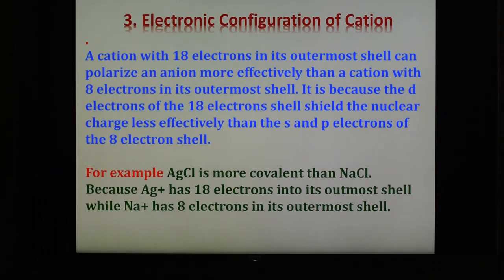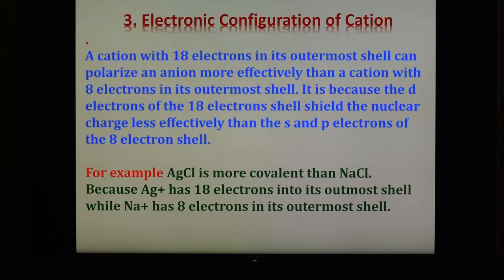The third factor is the electronic configuration of the cation. A cation with 18 electrons in the outermost shell can polarize the anion more effectively as compared to a cation with 8 electrons in the outermost shell. It is because the d electrons of the 18 electron shell shield the nuclear charge less effectively than the s and p electrons of the 8 electron shell. Therefore, a cation with an 18 electron shell has a larger effective nuclear charge than a cation with 8 electrons in the outermost shell, even though the two may have the same size or same charge.